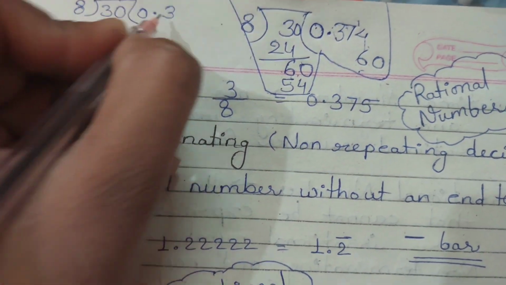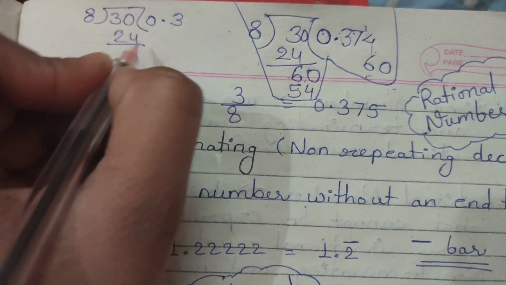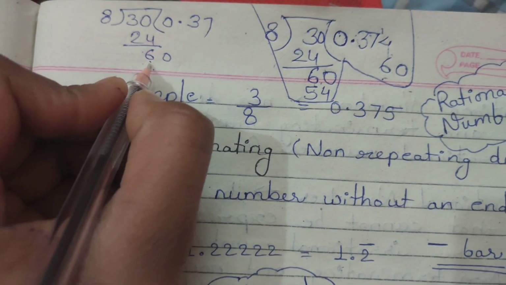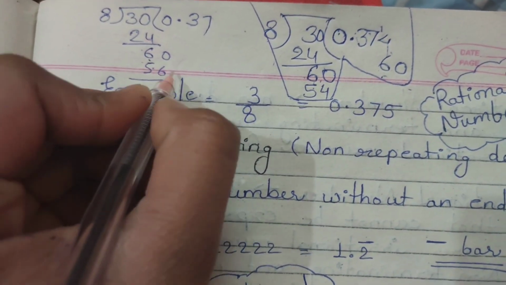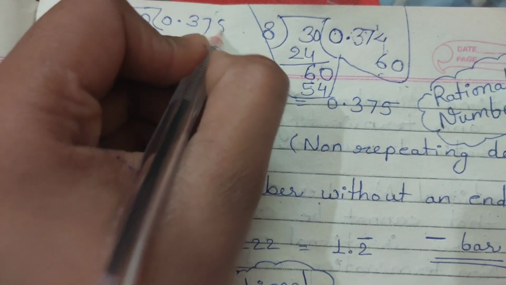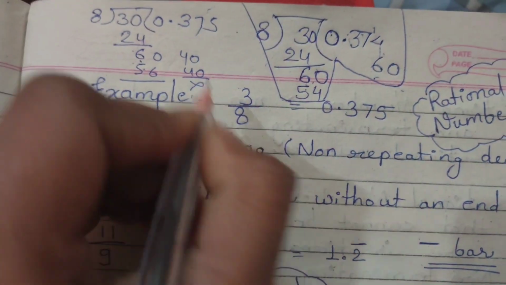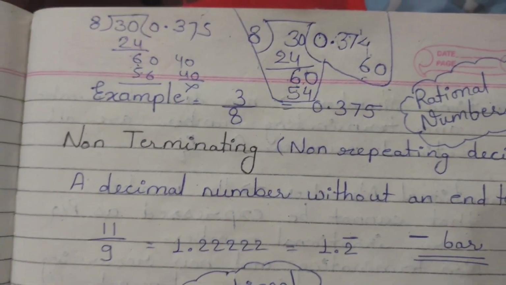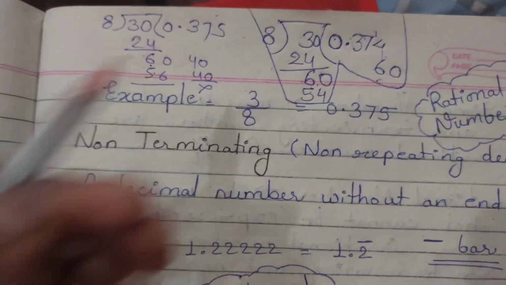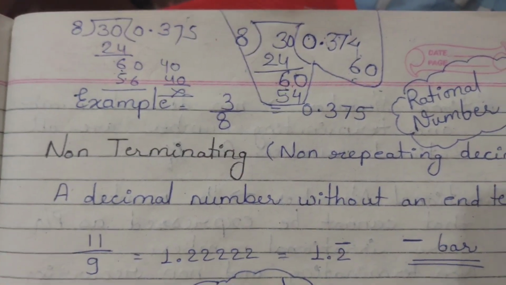Firstly we go with 3, then it will become 24, and then 60, then 10, then it goes from 7 and goes on to 56, and 4 will remain. Then we go with 5, then it will be 14. Here the remainder is coming 0. So we can say that no remainder is left, which means that the terminating number is a rational number.